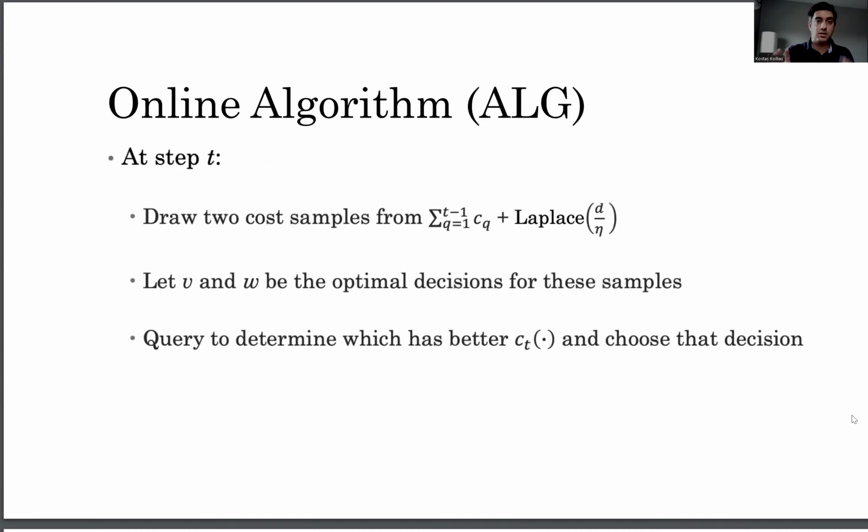Now, given this, let me describe what our algorithm is actually doing. At time step t, we will draw two samples from the cost vector accumulated up to point t minus 1 plus the Laplacian noise on each one of the dimensions. We will get the optimal decision point for the first cost vector and the optimal decision point for the second cost vector. We will pass them on to the auxiliary ML model. It will tell us which one of the two is best, and we are going to play that.